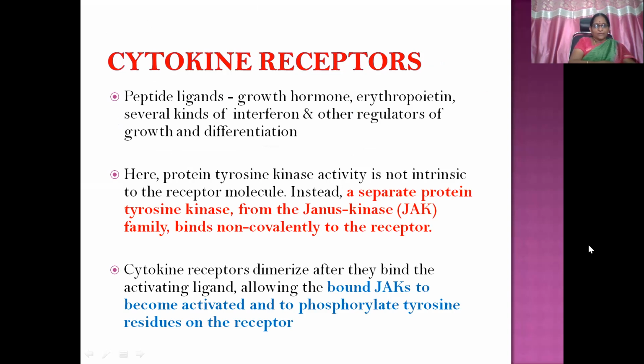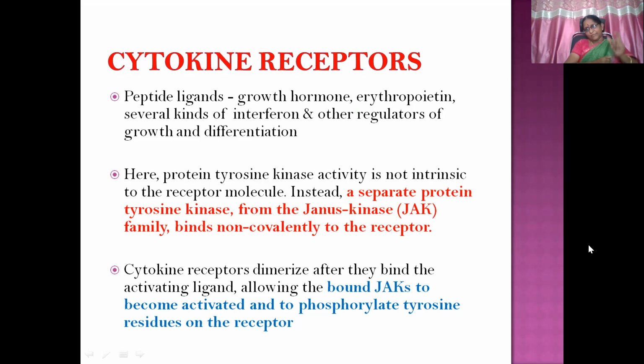Peptide ligands, growth hormone, erythropoietin, several kinds of interferon and other regulators of growth and differentiation, all these get involved. They come under the group of cytokine receptors. What is the difference between tyrosine kinase receptors and cytokine receptors? There is a little bit of variation. Here, the protein tyrosine kinase activity is not intrinsic to the receptor molecule. Instead, a separate protein tyrosine kinase from the Janus kinase family, known as JAK protein, binds non-covalently to the receptor.